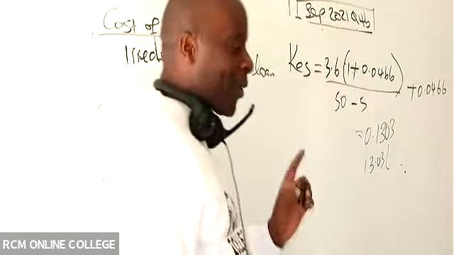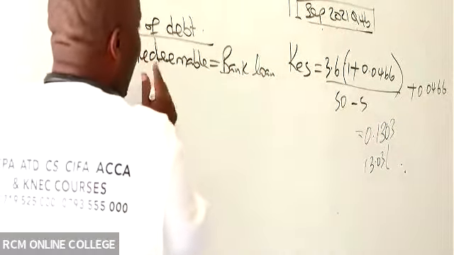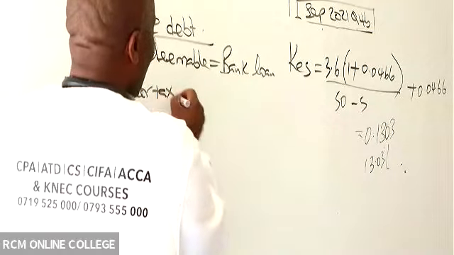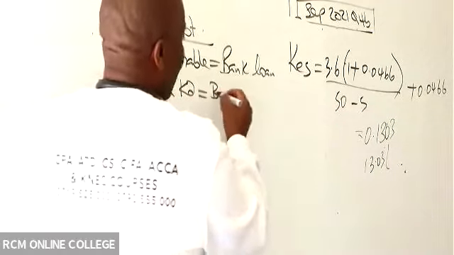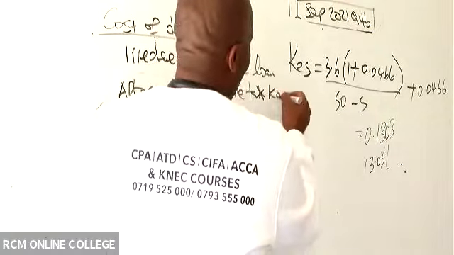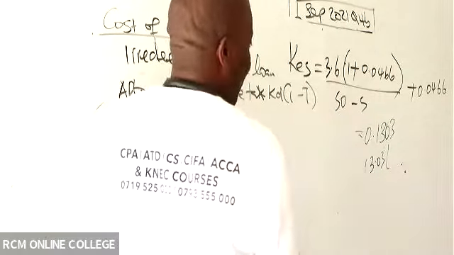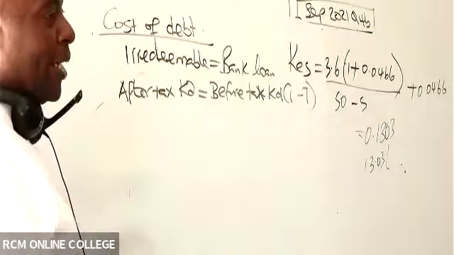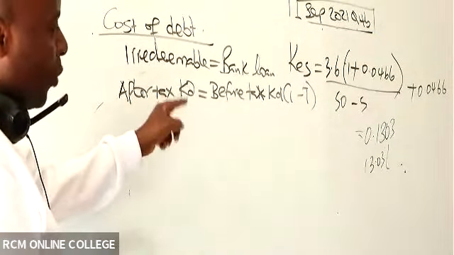All right, so let's continue. If it's irredeemable, to get after tax KD, you will simply take before tax KD and then subtract what? The taxation. If it's a bank loan, if it doesn't have N, we'll be able to see, ladies and gentlemen, that that's how we handle it.